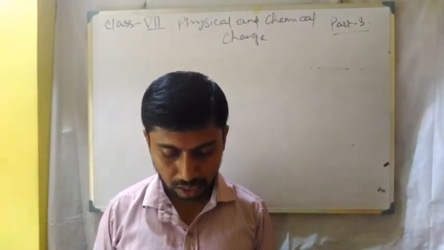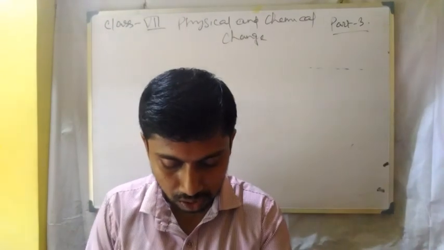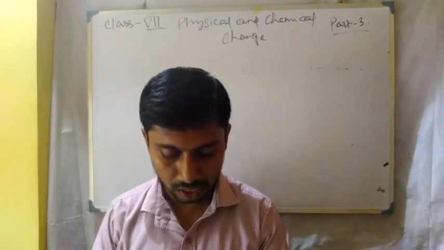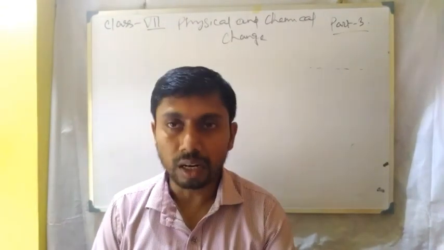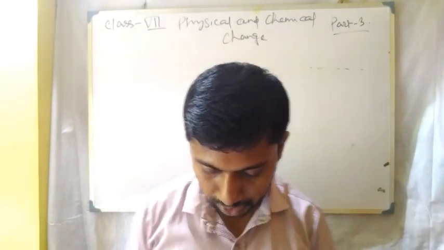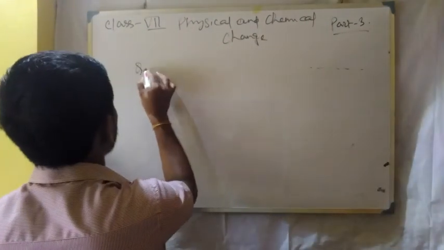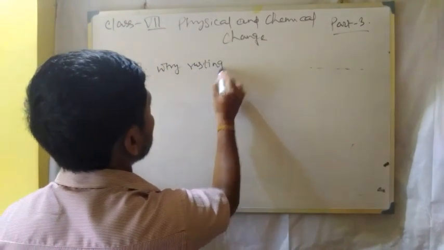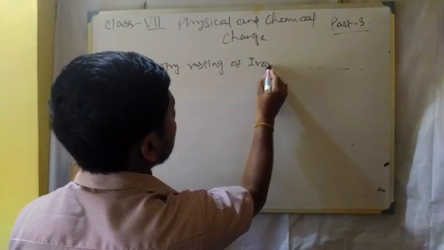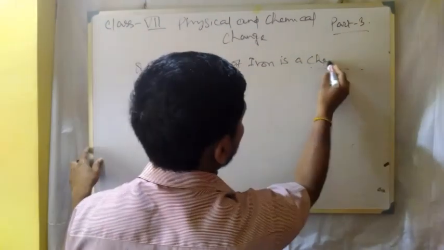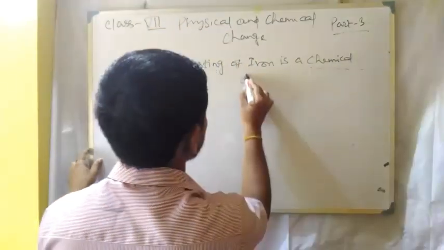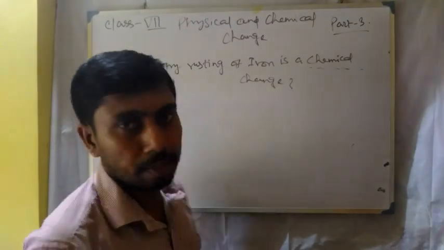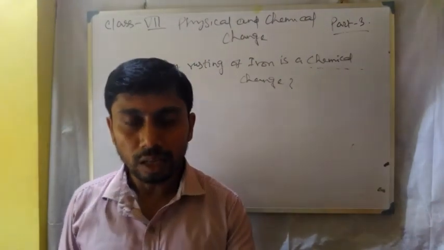Why is rusting of iron a chemical change? You may also write down the questions. Why is rusting of iron a chemical change? These are very important questions for you. So you have to explain why this is a chemical change by the properties of a chemical change.